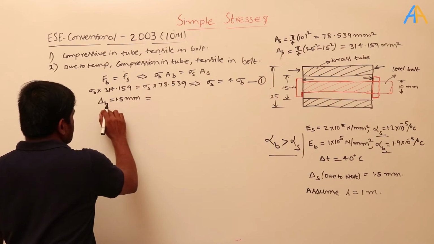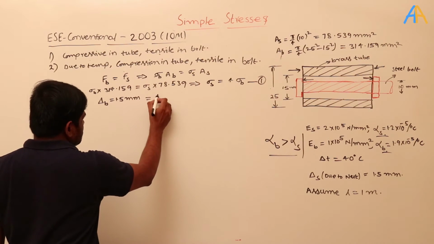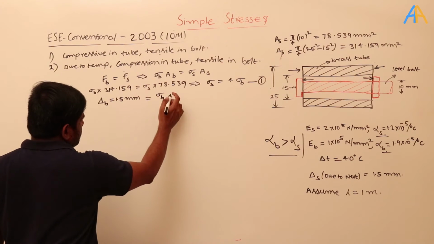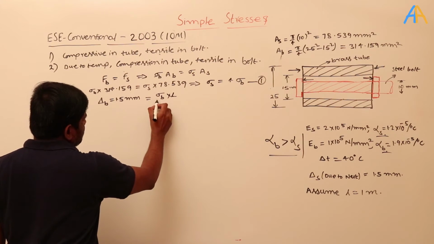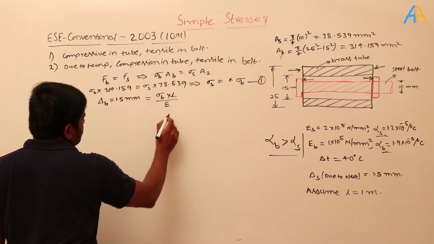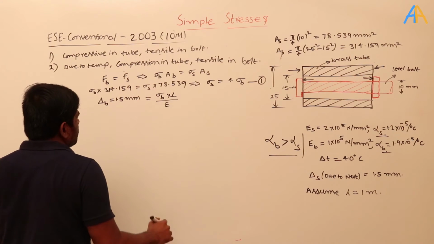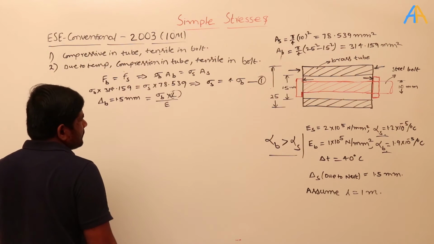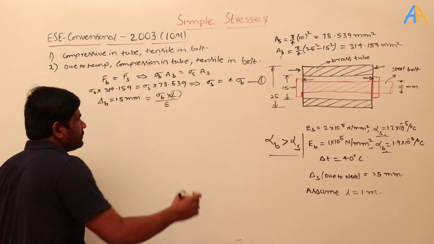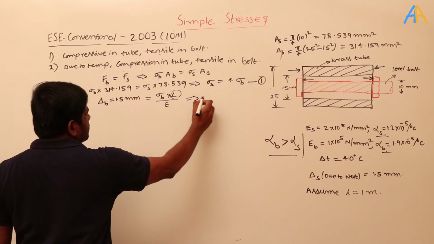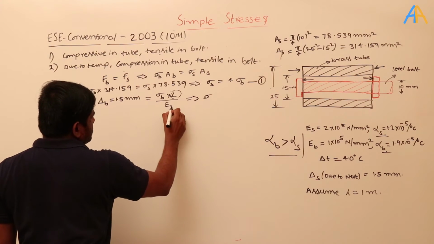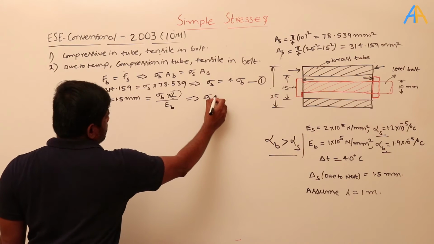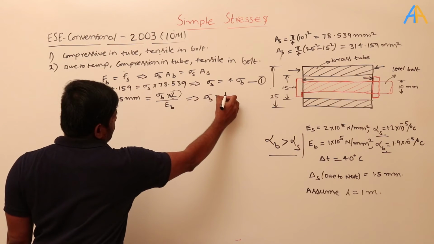So if I write this in terms of the compressive stress, sigma B, that is B for brass, into L divided by E. This is the formula. The L value is not mentioned in the problem, so I assume L equal to 1 meter. If I assume L equal to 1 meter, then E B, sigma B equals what?